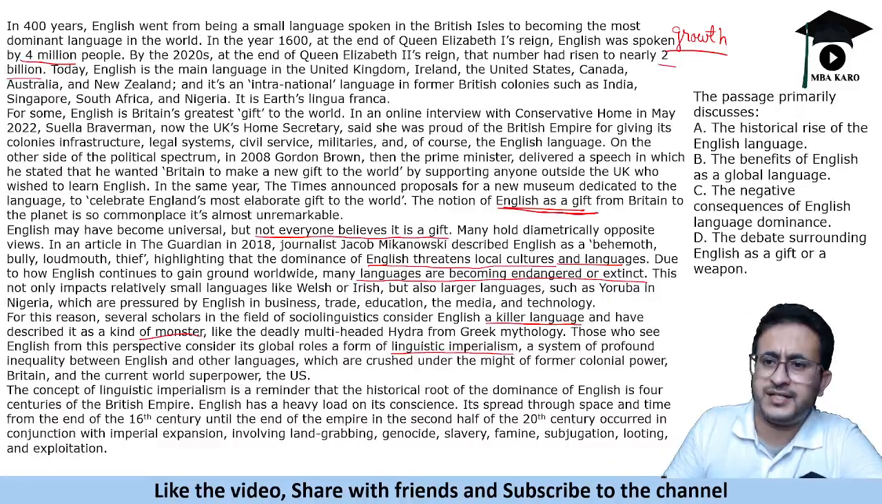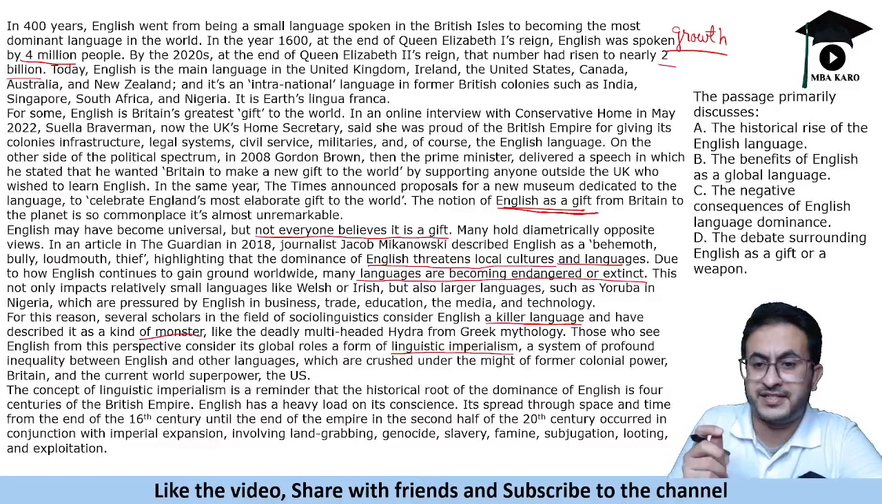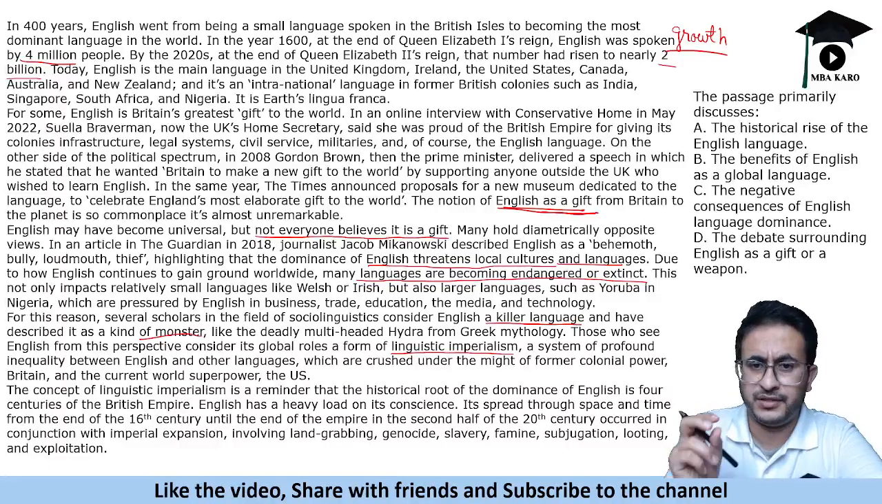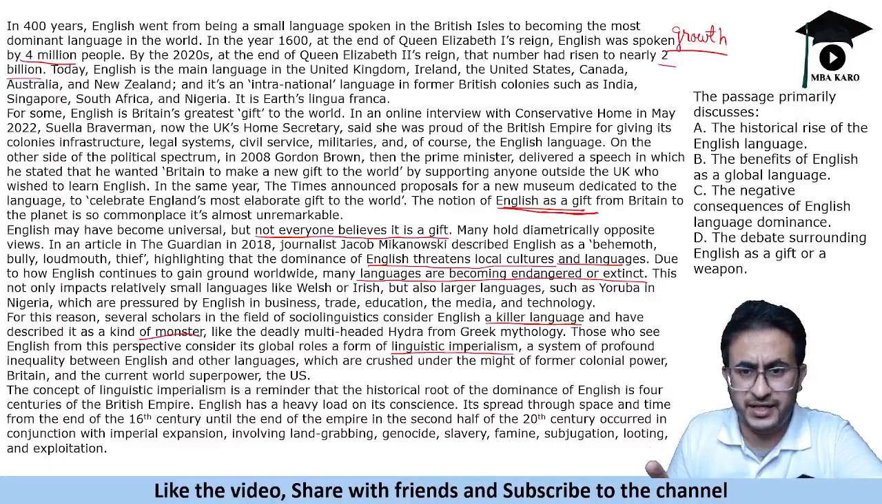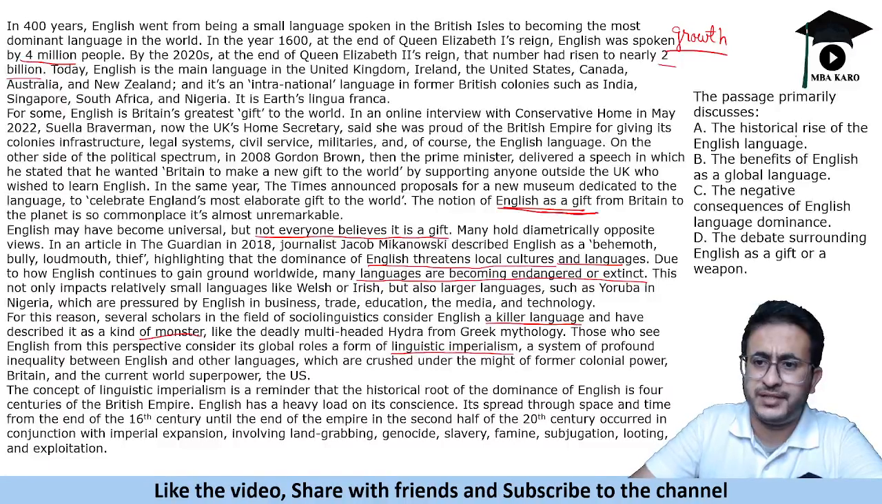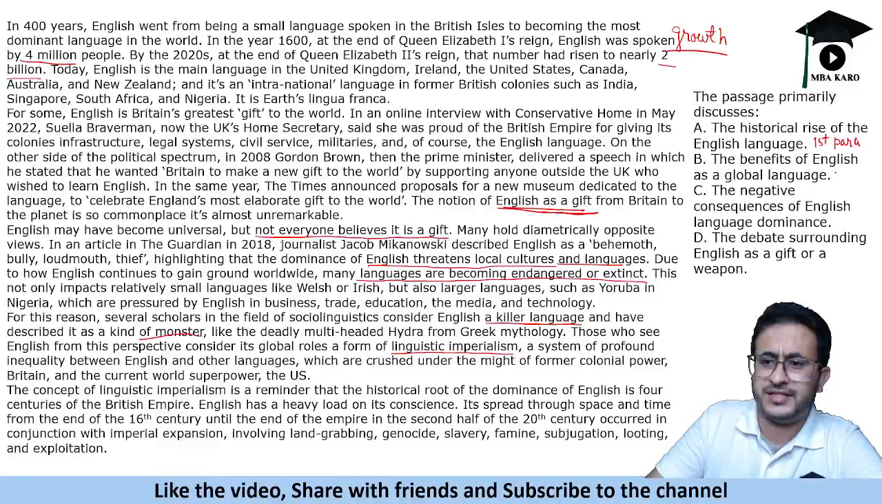Now the first question asks, the passage primarily discusses. So you need to answer it as per the passage. The historical rise of the English language. It discusses the historical rise, but where is the historical rise happening? This is only in the first para. Mainly in the first paragraph. The benefits of English as a global language. This is in the second para. You are talking about the benefits, right? The negative consequences of English dominance. So that is in the third and fourth. After the second paragraph, it talks about the negative one.